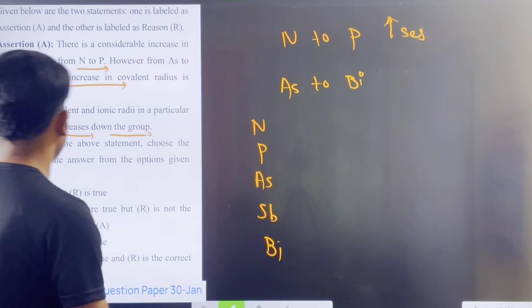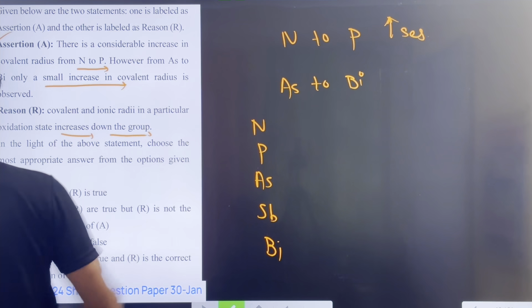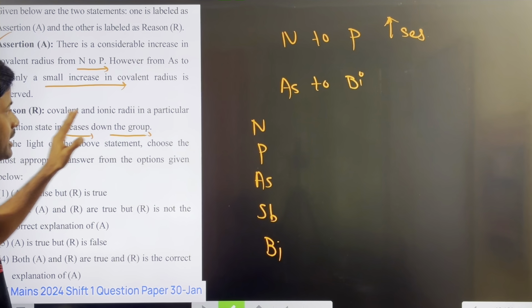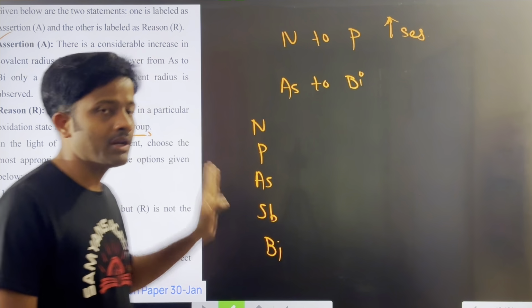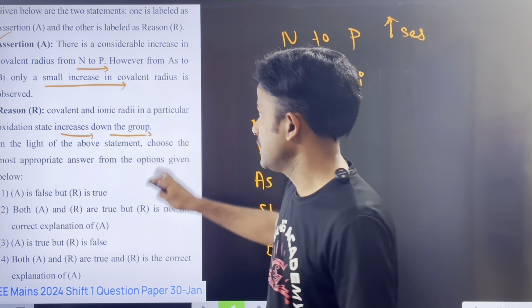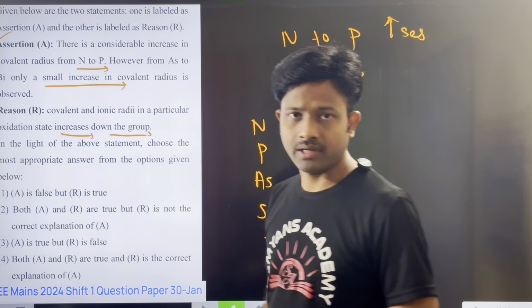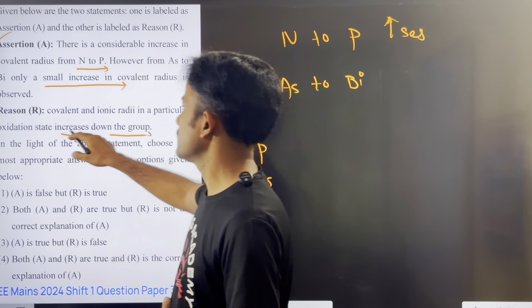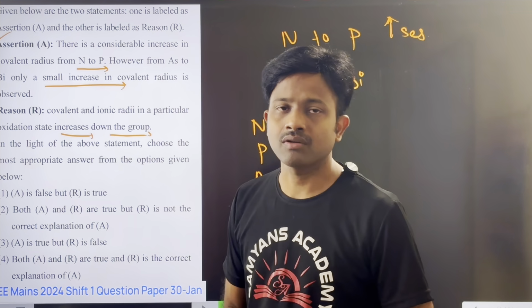Okay, so this is correct. Assertion A is correct, but the reason is not. I think the reason is not correct. Why? Because the reason has to give you lanthanide contraction, where we can observe the small increase in the covalent radius. But here it is given that covalent and ionic radii in a particular oxidation state increase down the group. So that is not correct.